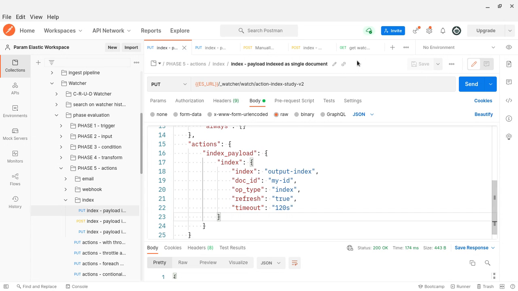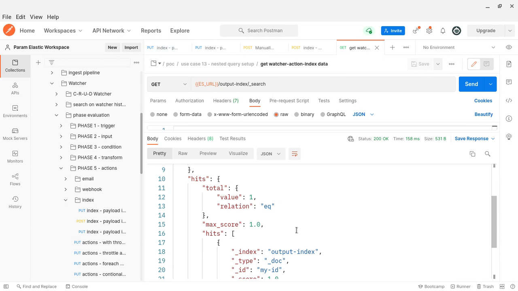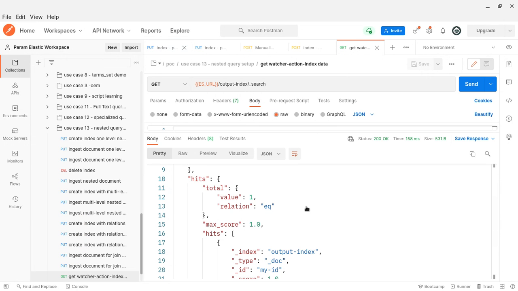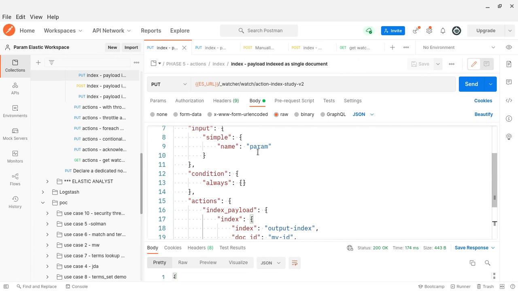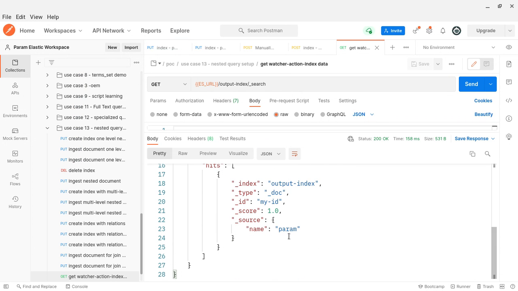I have an example as well. Okay, here, in this one, the payload is just one name and one value, so just one key-value pair, right? You can see that. This is the output index, right? You can see it here. So the entire payload is stored as a single document in the output index.